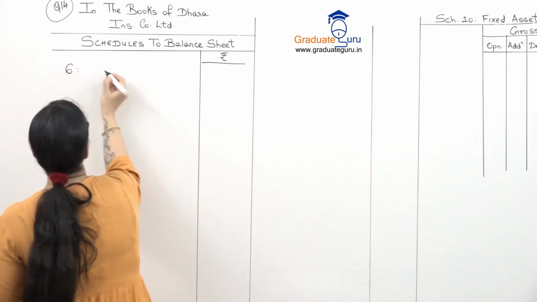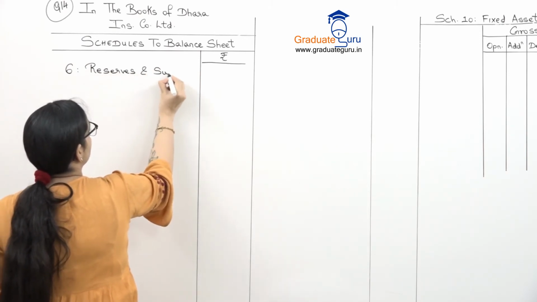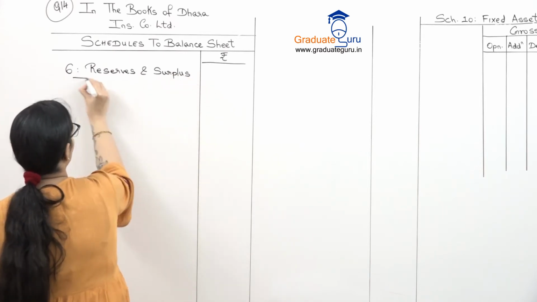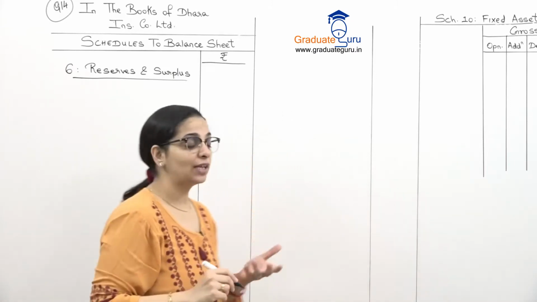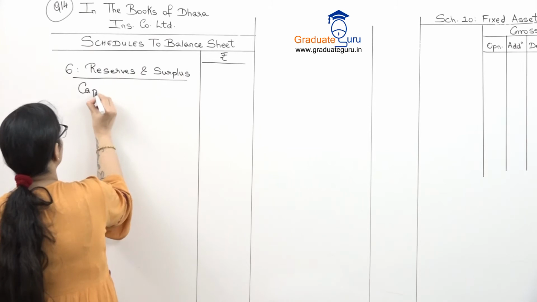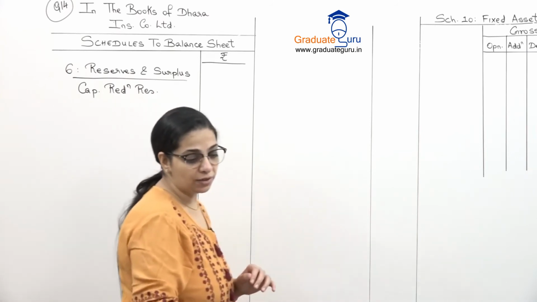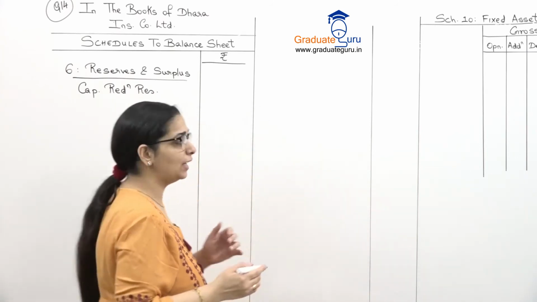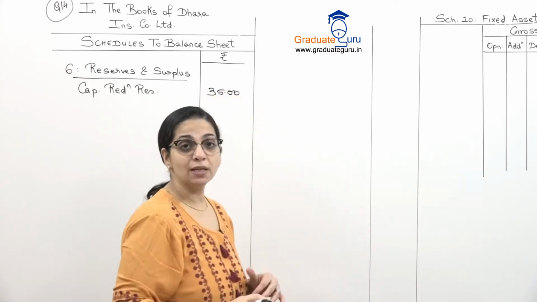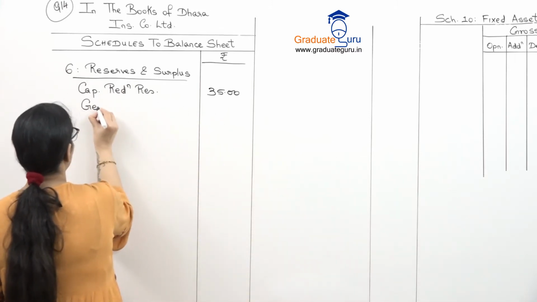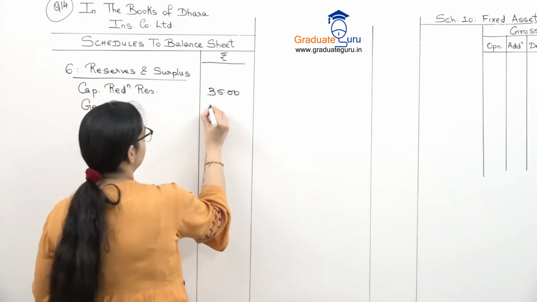So as I said, we are not making everything. So we will only prepare what is given in the sum. So हमारे पास reserves and surplus के कुछ amounts हैं which we are going to show in this particular schedule. So reserves में we have capital redemption reserve. So capital redemption reserve is 35. The amounts are already in thousands. So 35,000. फिर हमारे पास general reserve है. So that we will write down general reserve. And for that the amount is 15,000.